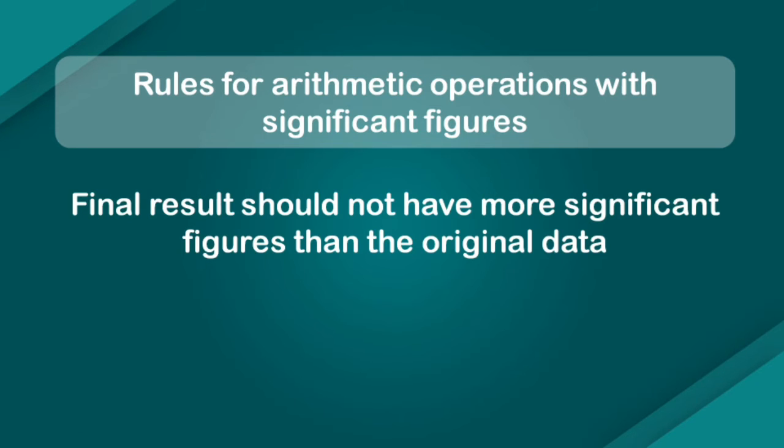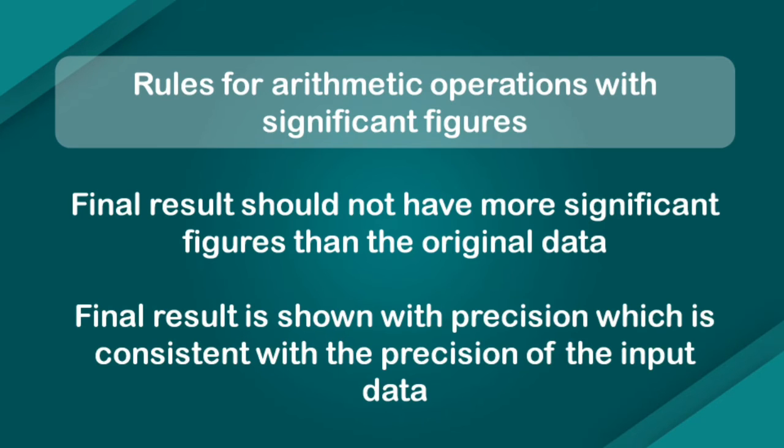Because if you are calculating density, for example, and you have mass up to the second decimal place and volume to, let's say, the third decimal place, it is impractical that you will precisely calculate the density to the 10th decimal place even if it is calculated numerically. Which is why the final result is shown with a precision which is consistent with the precision of the input data.